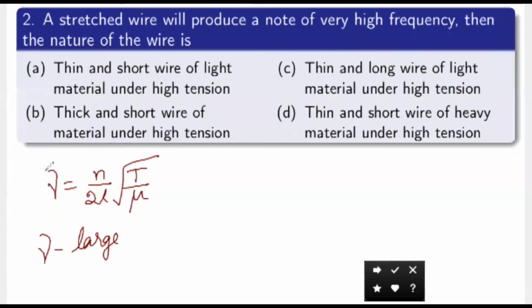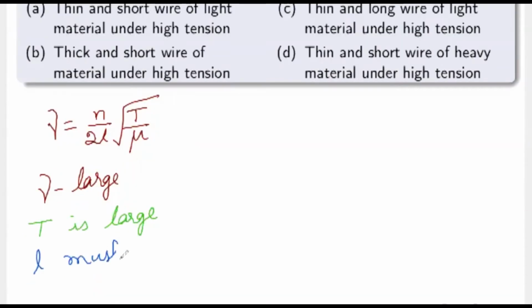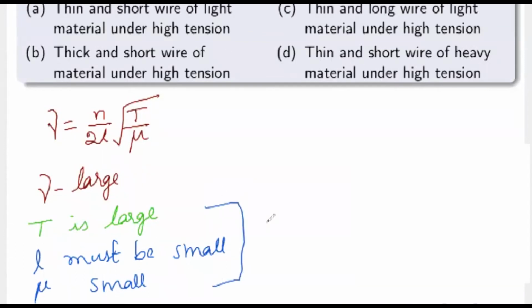How can we get the left hand side large? Nu is directly proportional to the square root of tension. Therefore, tension must be large. And this term in the denominator must be small to boost it up. So L must be small, and mass per unit length mu should also be small. Then which of the options satisfies these three conditions?